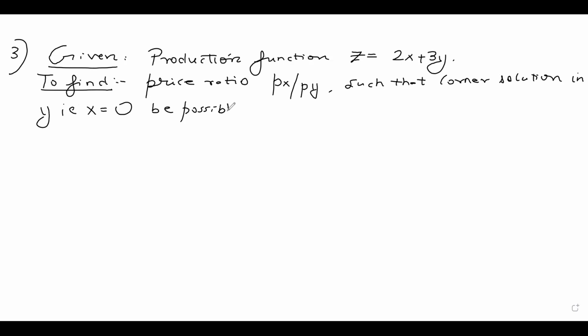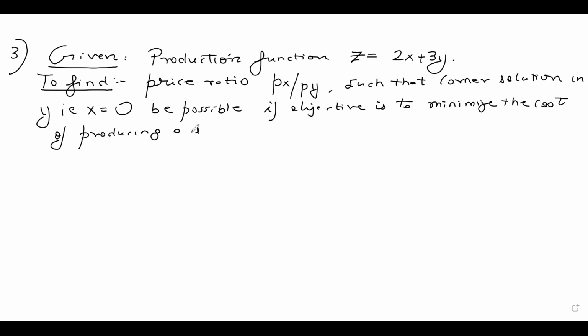So I need to find out the price ratio px by py such that the corner solution in y is possible if the objective is to minimize the cost of producing a given positive quantity Z naught of Z. Okay, so let's quickly solve this particular question.